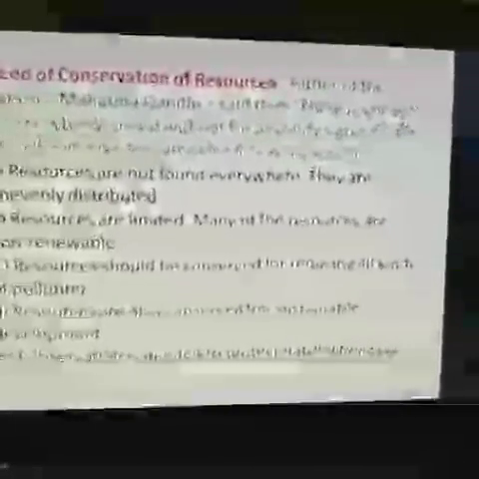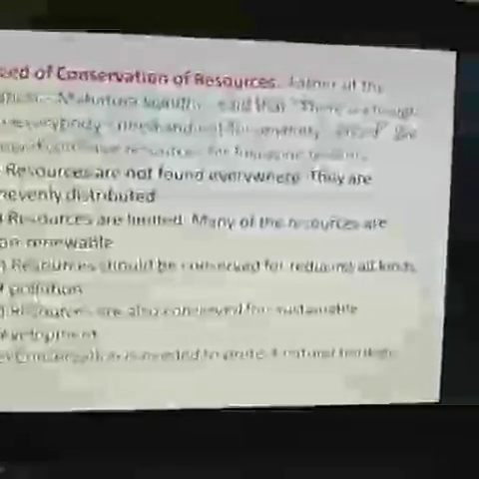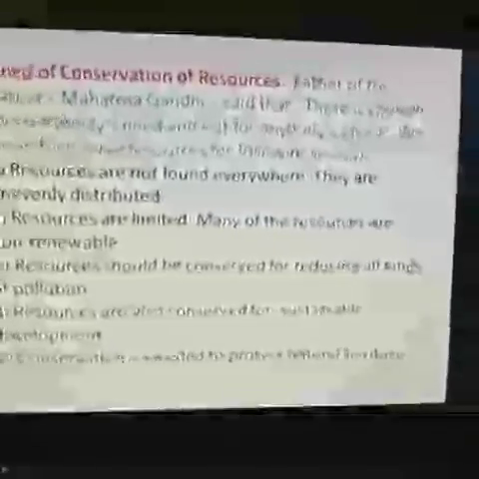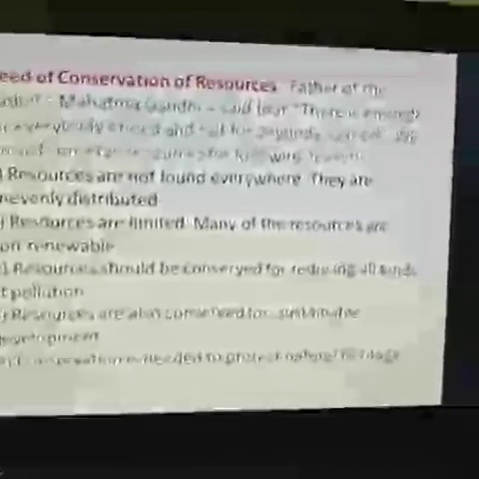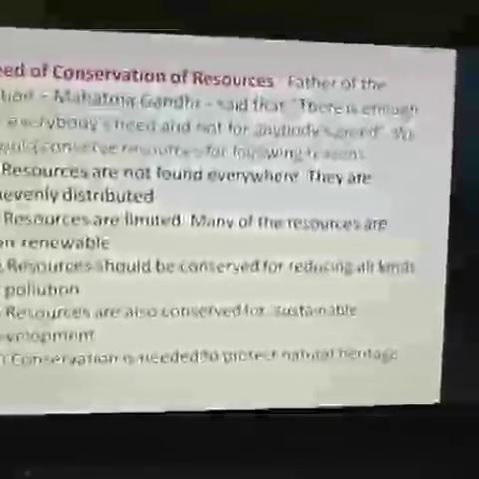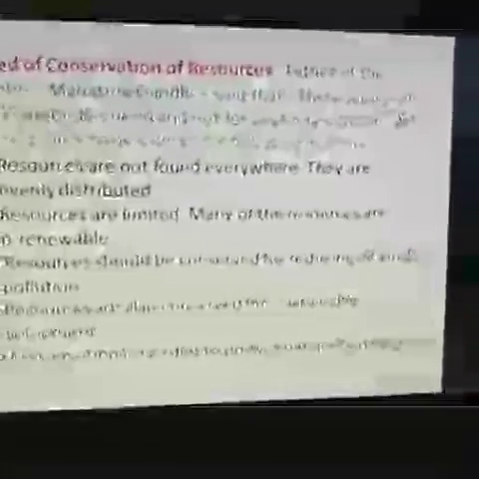There are a few reasons why we should conserve the resources. The resources are not found everywhere. They are unevenly distributed. Some states are rich in some resources and others are rich in other resources. They are not found everywhere. So this is one of the reasons that we should conserve the resources.